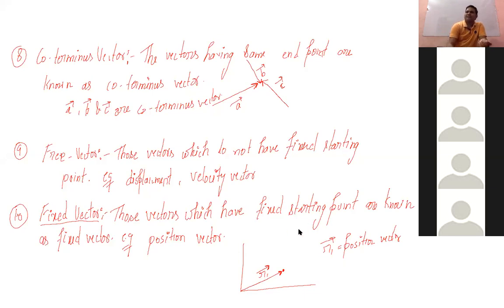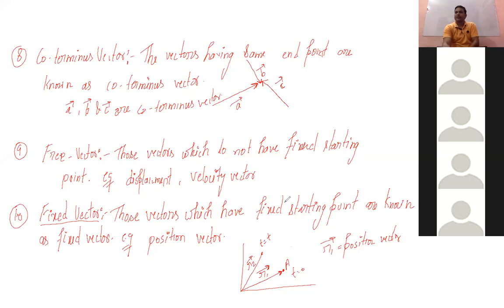Actually, the free vector does not have a fixed starting point. Let me first explain this, then I will discuss the fixed vector. The position vector is the vector that specifies the position with respect to the origin. Suppose the position of a particle at t equals 0 was at A, and after some time t, the position vector becomes R2 vector.